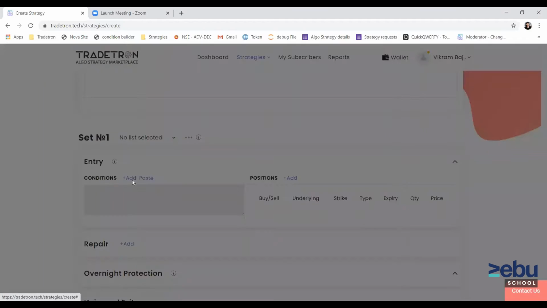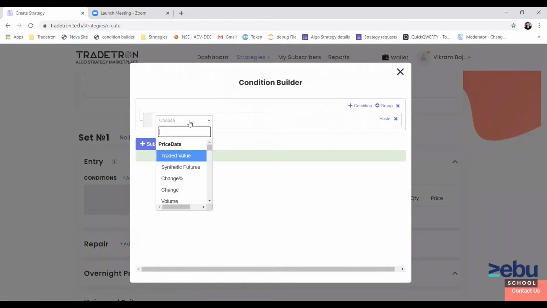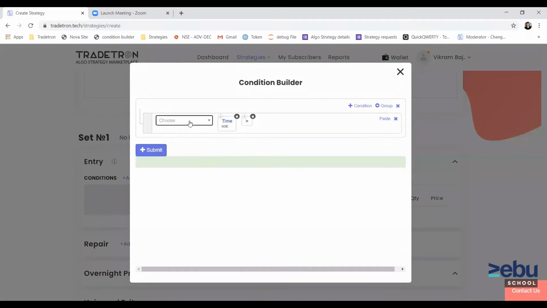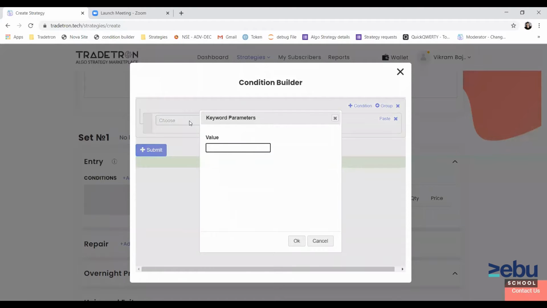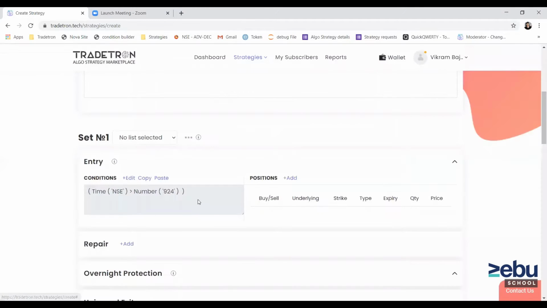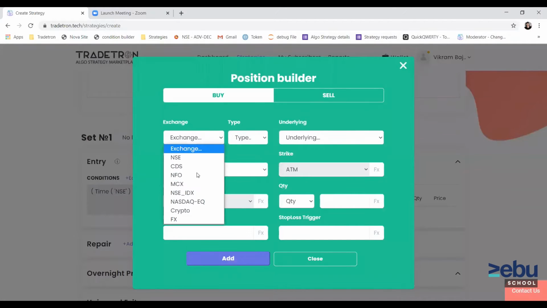The entry condition will be kept simple. We'll start any day in the morning, at 9:15. If time is greater than 9:14, let's say, or let's say 9:25. So at 9:25, the system will trigger the entry condition. Once the entry conditions are satisfied, we want to buy ATM options.